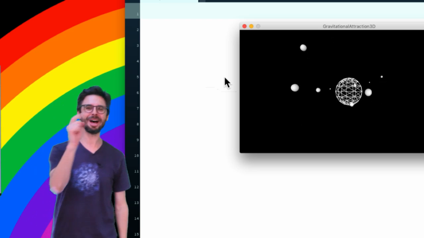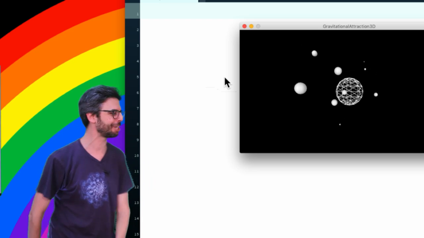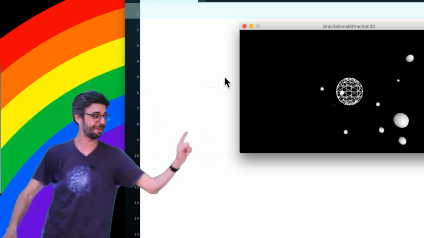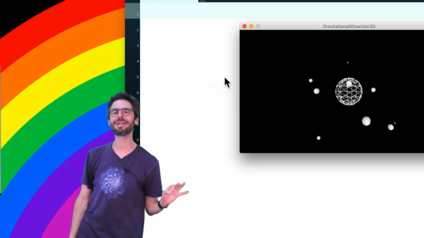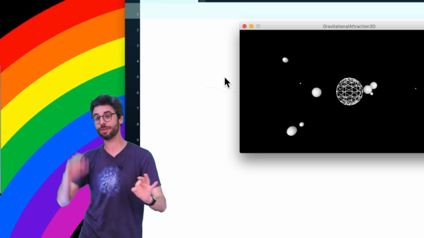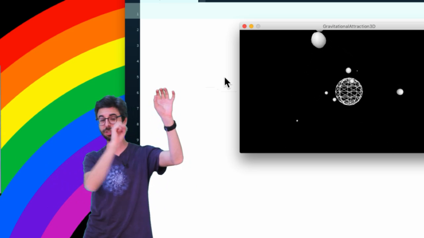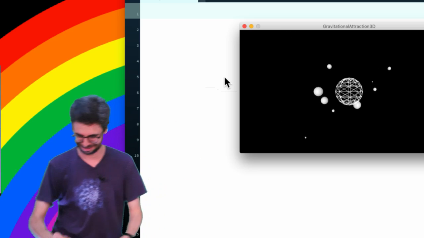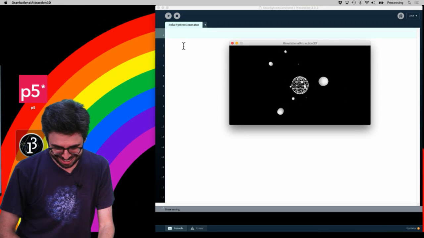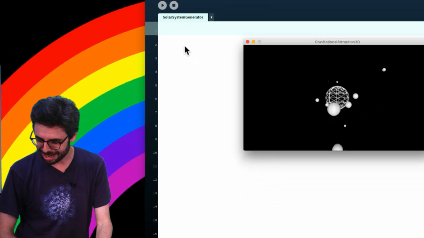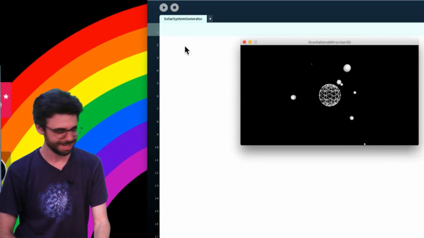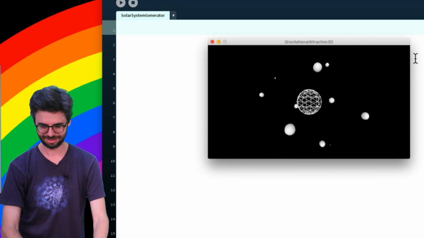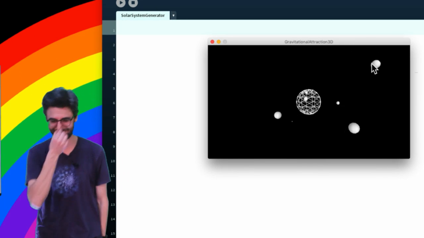Hello, welcome to another coding challenge. In this coding challenge, I am going to program a solar system generator, kind of like this one. Now, this one that you're seeing over here is an actual example that you can find if you download Processing and look under examples, topic, simulate, forces 3D or something. Oh, shoot, what is it called? Gravitational Attraction 3D. Oh, it says it right there, too. Okay, I'm going to start over. Everybody bear with me. Okay, try again, one more time.